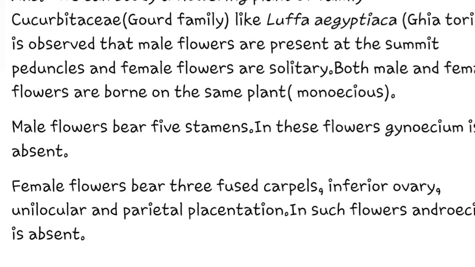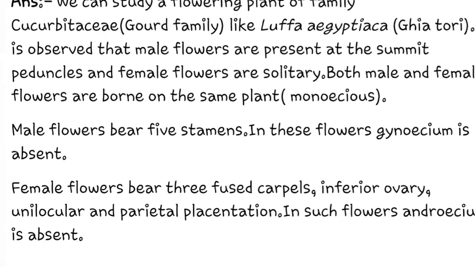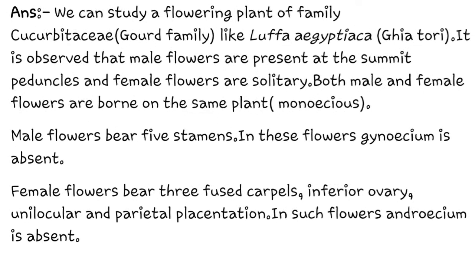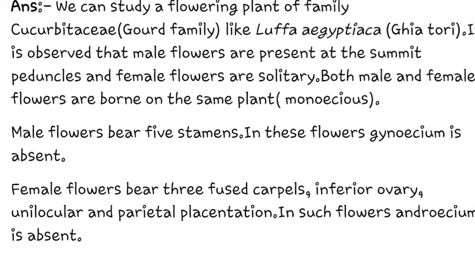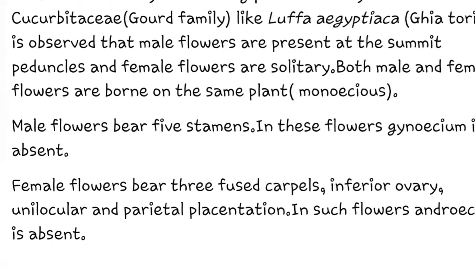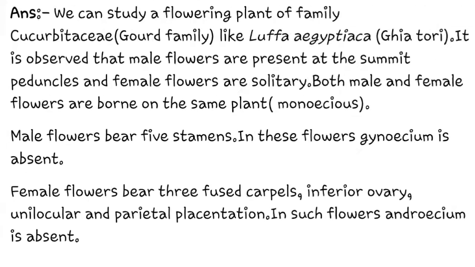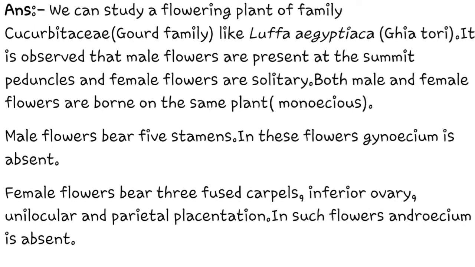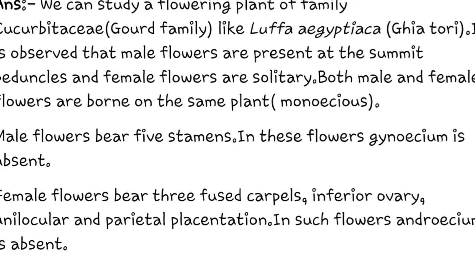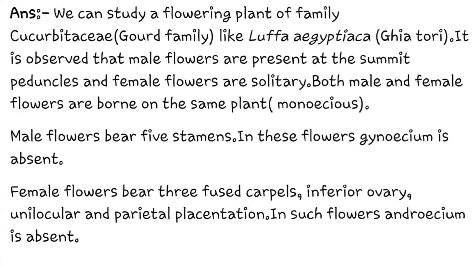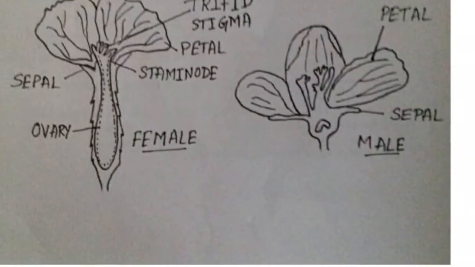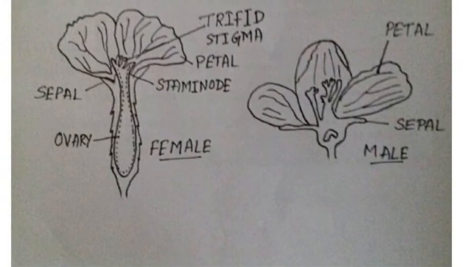It is observed that the male flowers are present at the summit of the peduncle and the female flowers are solitary, but male and female flowers are borne on the same plant. That is why this plant is called a monoecious plant. The male flower bears 5 stamens. In these flowers gynoecium is absent. The female flower bears 3 fused carpels, inferior ovary, unilocular with parietal placenta. In such flowers androecium is absent. The diagram is given below, and do the labeling of the diagram very carefully.